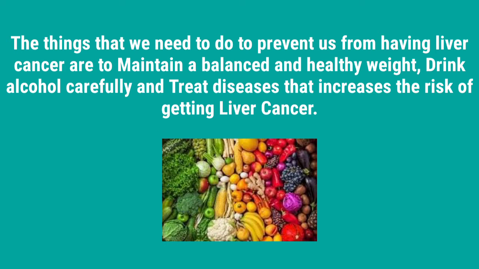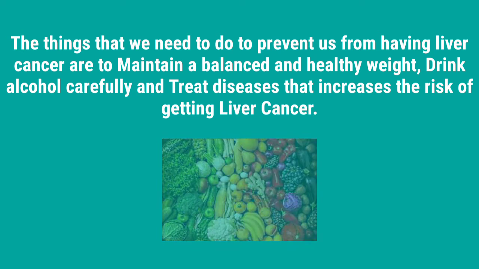The things that we need to do to prevent liver cancer are to maintain a balanced and healthy weight, drink alcohol responsibly, and treat diseases that increase the risk of getting liver cancer.